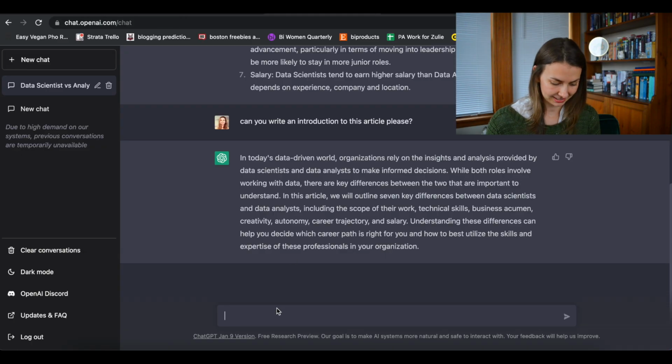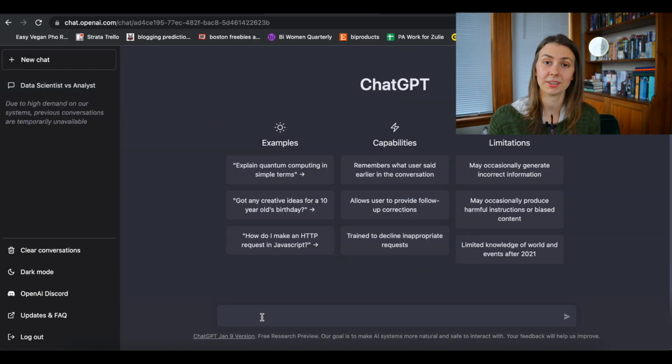So here's something really interesting. Let's go to a new chat and input this into ChatGPT and ask ChatGPT if it thinks that this was written by AI.